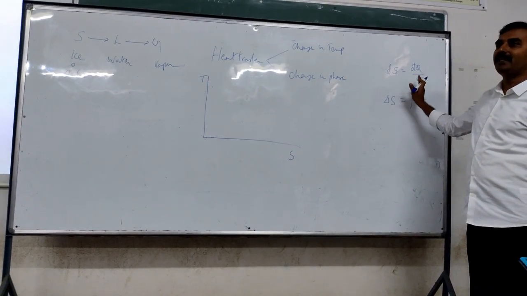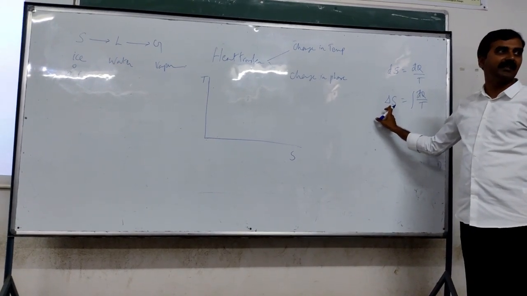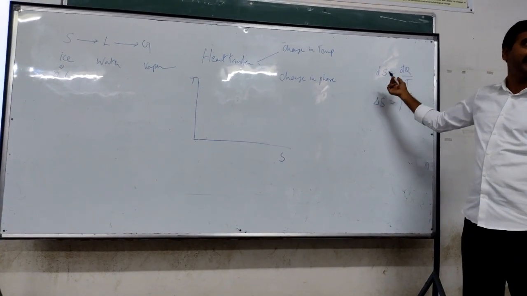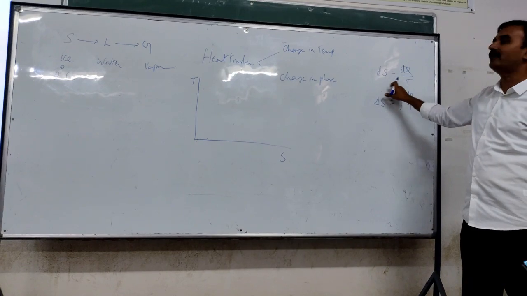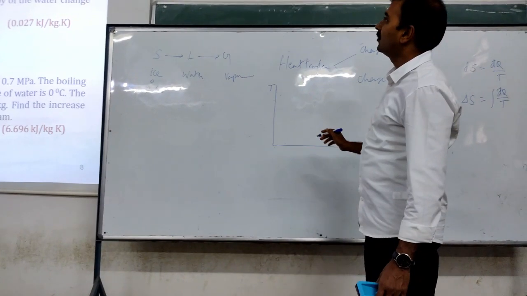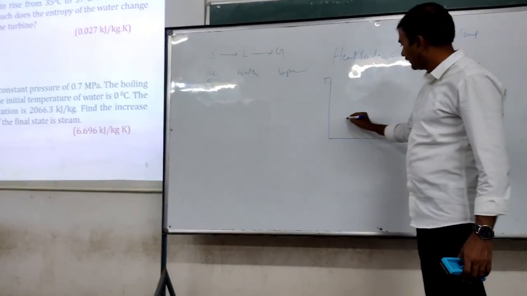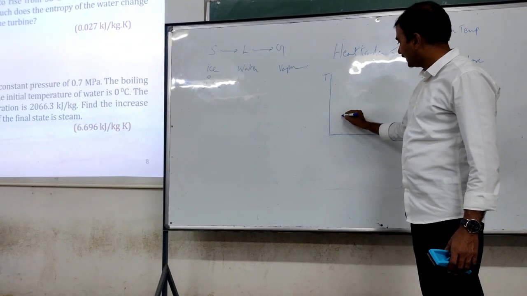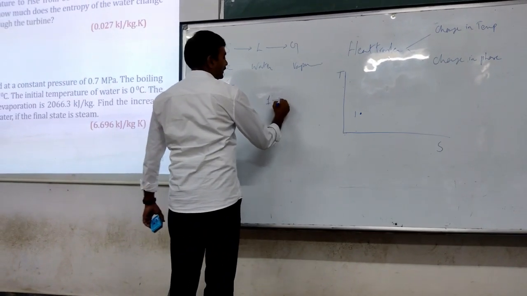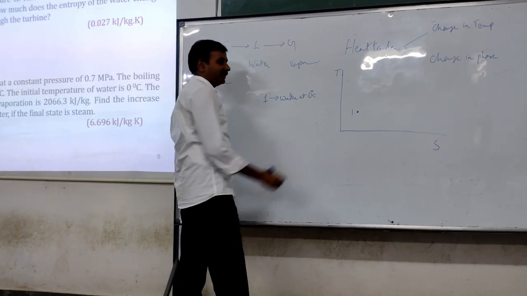So therefore, heat addition or removal results in an increase or decrease in entropy. That is directly there in the equation. You can read it from the equation. The meaning can be read from the given equation. Now what is said here? Originally the water is, where is it? Initial temperature of water is 0 degrees centigrade. Originally, let us say this is state point 1, where 1 is water at 0 degrees centigrade. Right? This is your initial position.